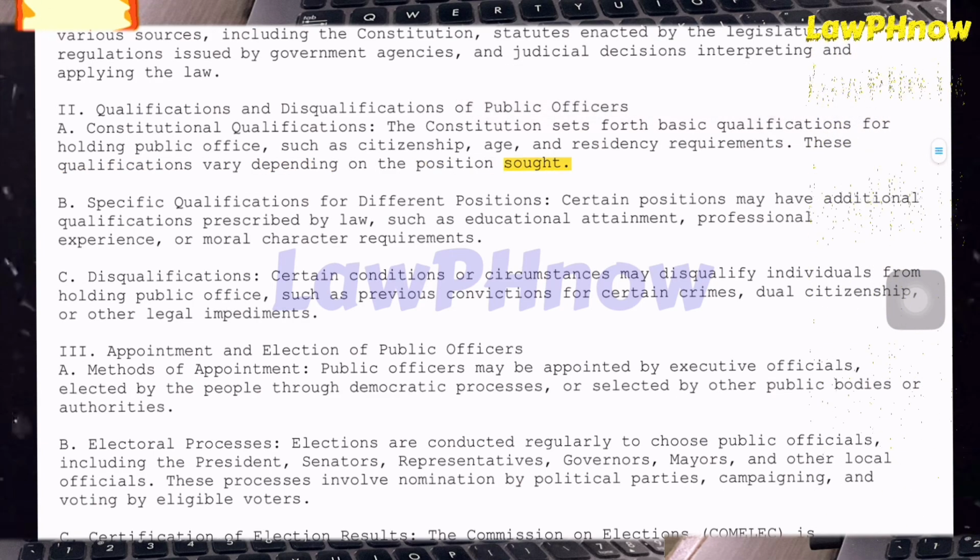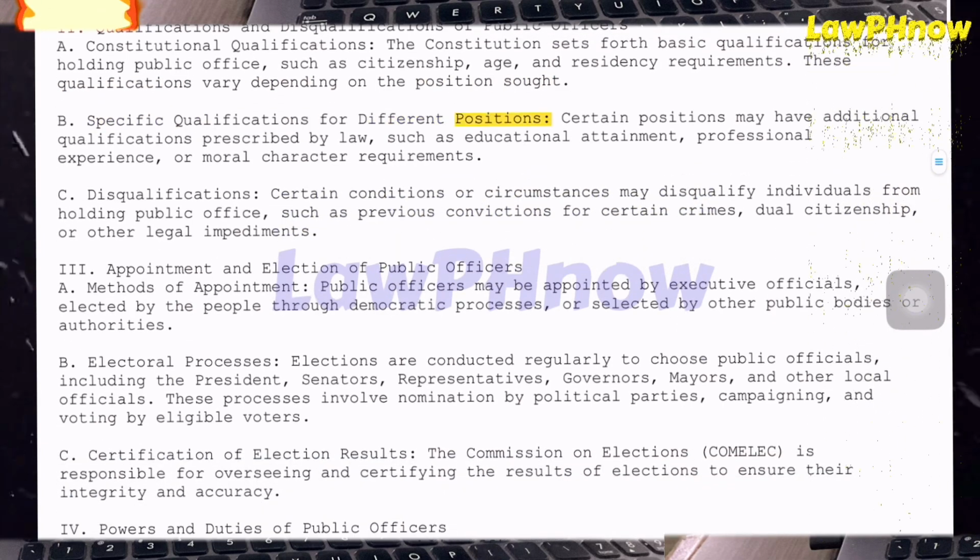B. Specific qualifications for different positions. Certain positions may have additional qualifications prescribed by law, such as educational attainment, professional experience, or moral character requirements. C. Disqualifications. Certain conditions or circumstances may disqualify individuals from holding public office, such as previous convictions for certain crimes, dual citizenship, or other legal impediments.